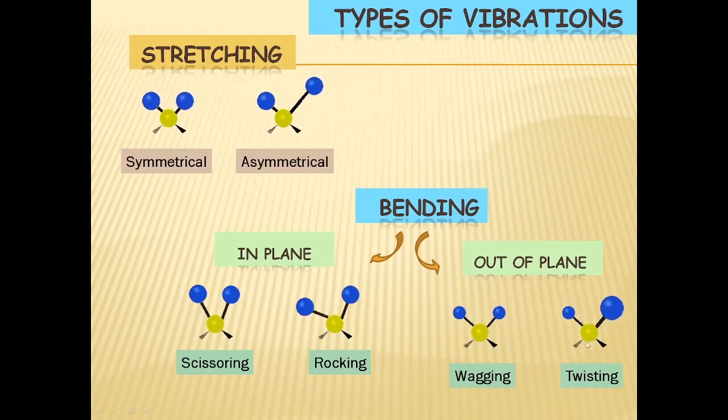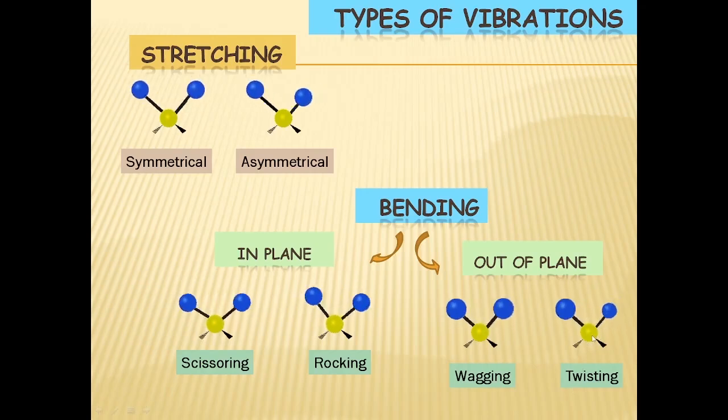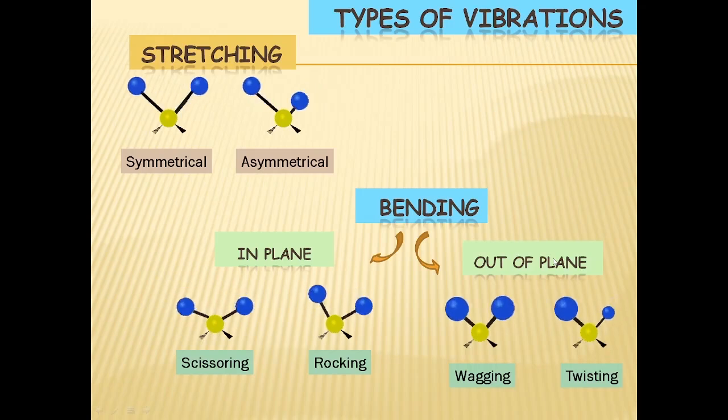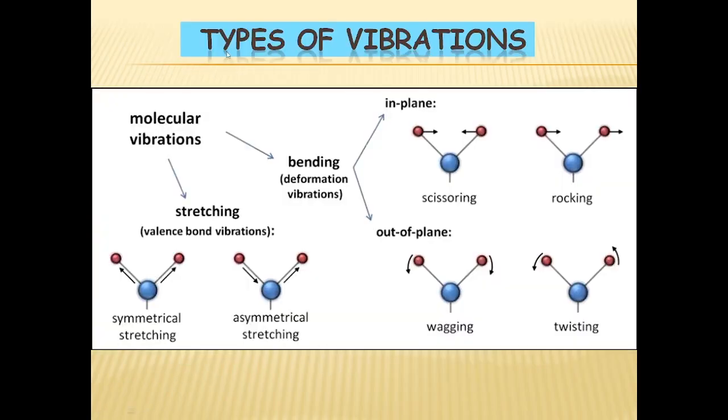So twisting is in opposite directions out of the plane. So wagging and twisting are the out-of-plane vibrations possible for a molecule. So this is a pictorial representation of different molecular vibrations on a two-dimensional plane, where we are using arrows to show in-plane and out-of-plane vibrations.